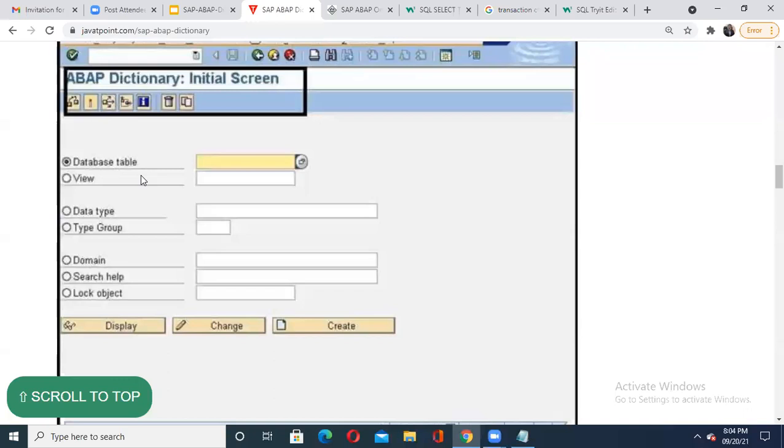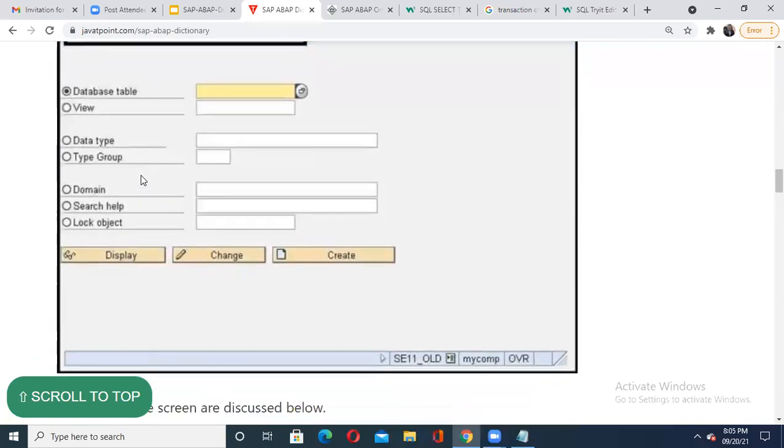Then through that door I will enter into my particular compartment or part of my house. Please understand, entering a particular part or compartment of the house is a kind of what? Table. So my living table is different, kitchen table is different, like this. To go there, I need a certain entry point. Here in the ABAP data dictionary these entry points are prepared and available.